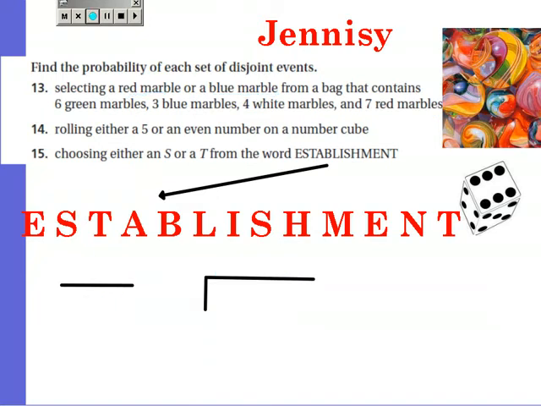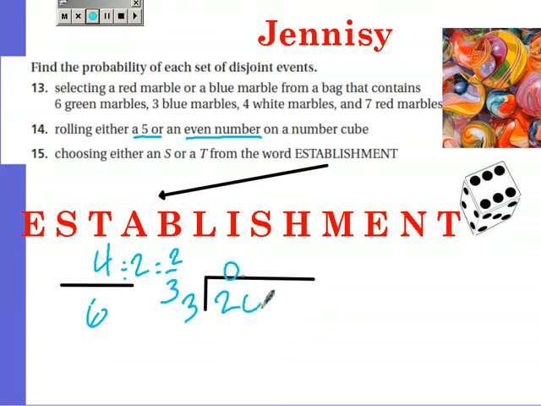And number 14, rolling either a 5 or an even number on a number cube. There's 6 sides on a number cube, so it'd be is over of, so 6 goes on the bottom. And there's 3 even numbers, and you add the 5, so it'd be 4 over 6. Divided by 2 is 2/3. Then you do a house party again, 3 into 2. 3 goes into 2 0 times, put the decimal, drop the 0. 3 goes into 20 6 times, and that's 18, subtract and 2. And it just keeps going on forever. So then you'd have to round it, and it'd be 67%.